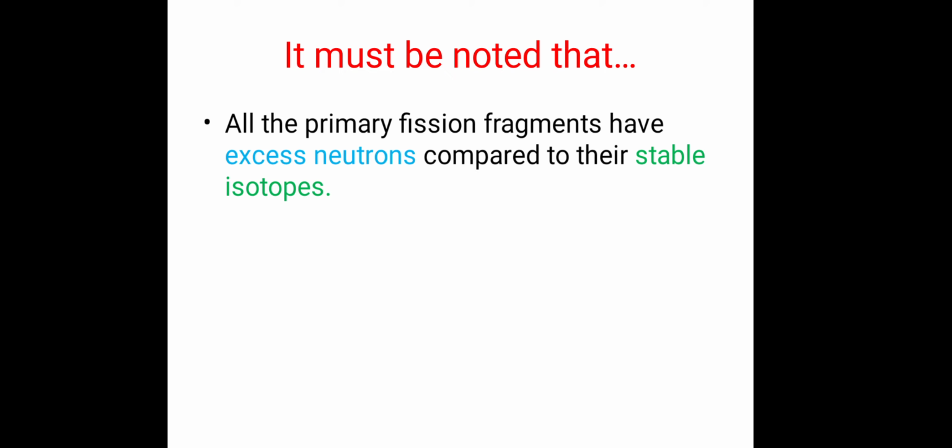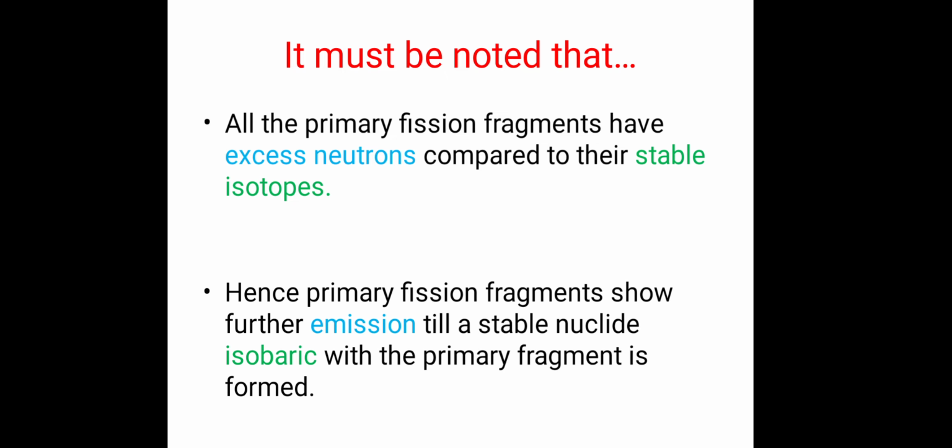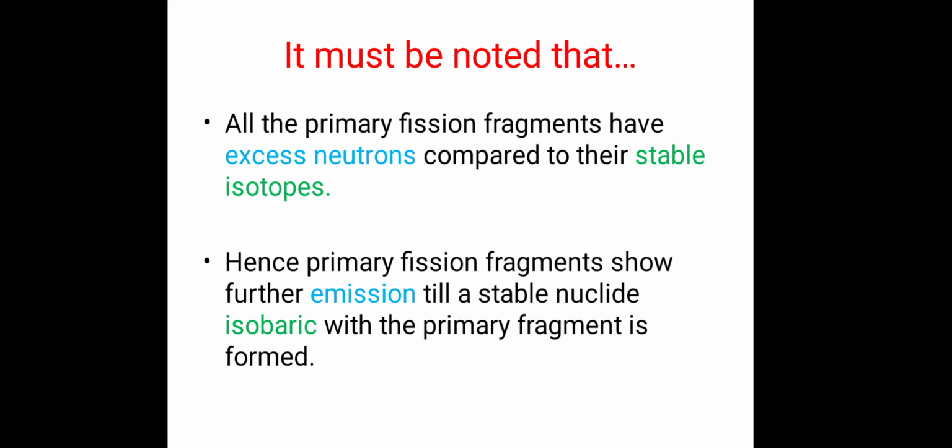Now it must be noted that when fission takes place, all the primary fission fragments have excess neutrons compared to their stable isotopes. The second point is that, therefore, primary fission fragments undergo further emission till a stable nuclide isobaric with the primary fragment is formed. Now we will see how it takes place.